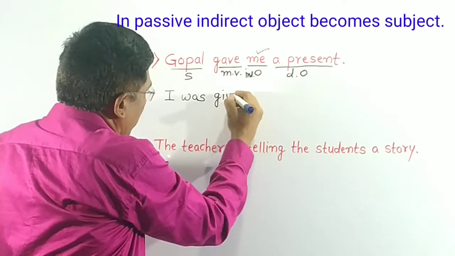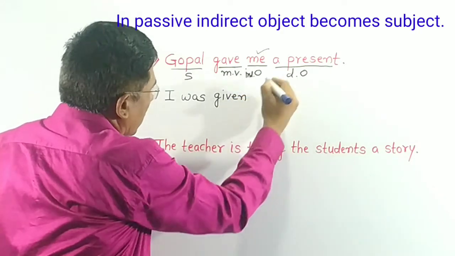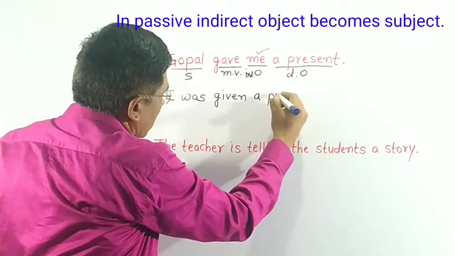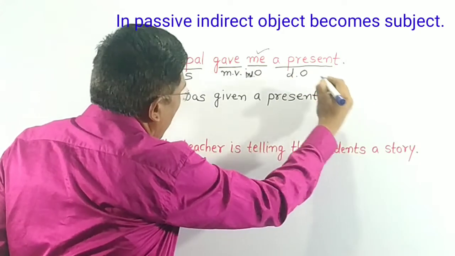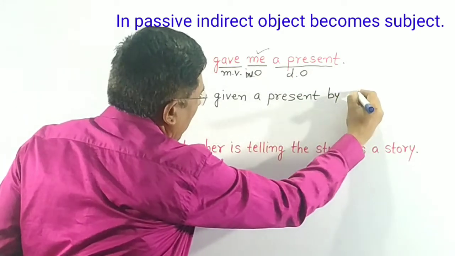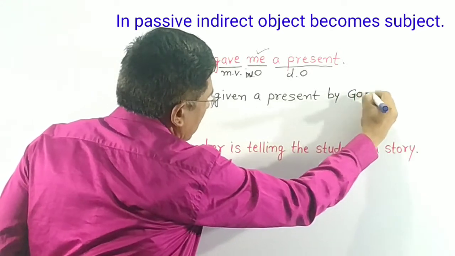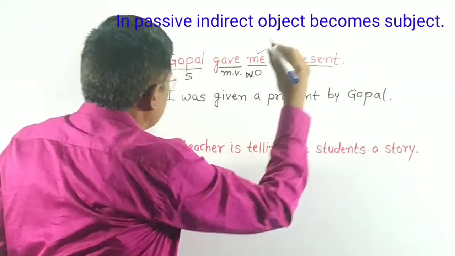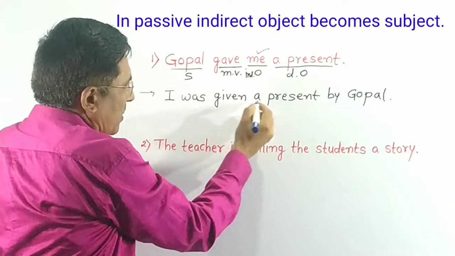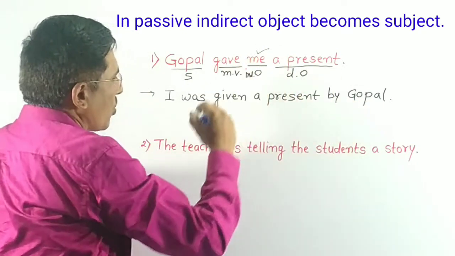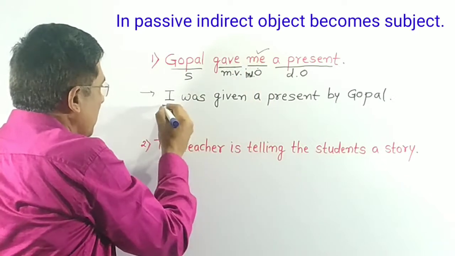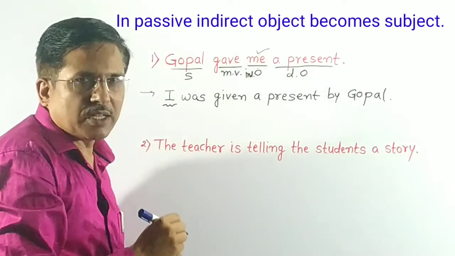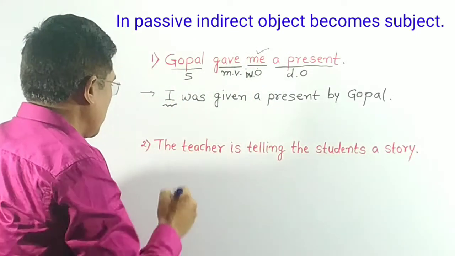I was given a present by Gopal. I was given a present by Gopal. See here, this indirect object is taken as subject in passive voice.